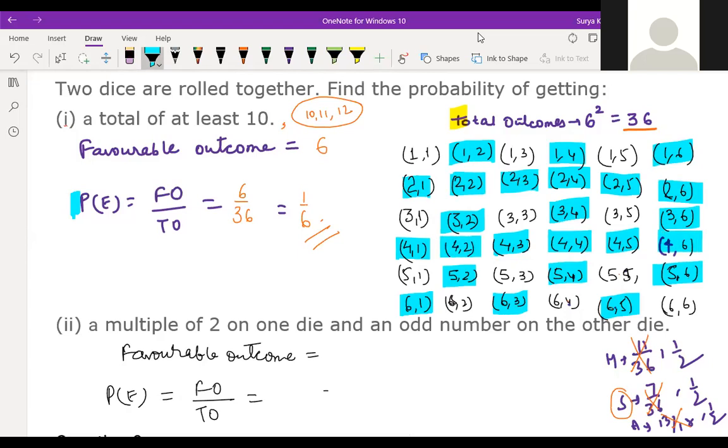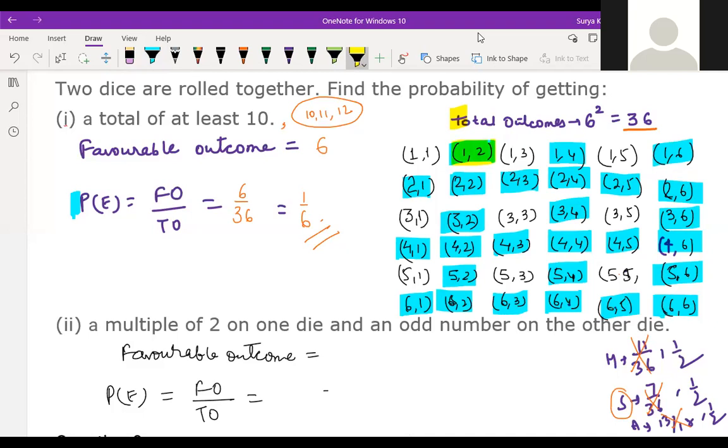Okay. Multiple of 2, multiple of 2, multiple of 2, multiple of 2. But where both are there, that is common in both. What I've rounded here in blue color is nothing but multiple of 2. Okay, children. That is multiple of 2. Now here, odd number on the other die. Now see, this is multiple of 2 and odd number on the other die.